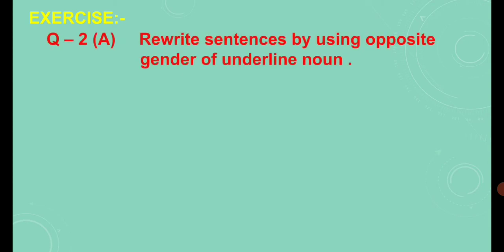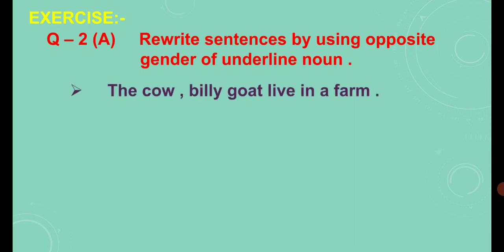First is question 2A. Rewrite the sentences by using opposite gender of underlined nouns. So let's start. The cow, Billy Goat, live in a farm. So what are the underlined nouns? Cow and Billy Goat. Now think about what is the opposite gender of cow and Billy Goat. The opposite gender of cow is bull or ox.